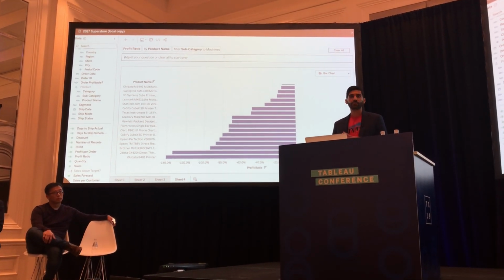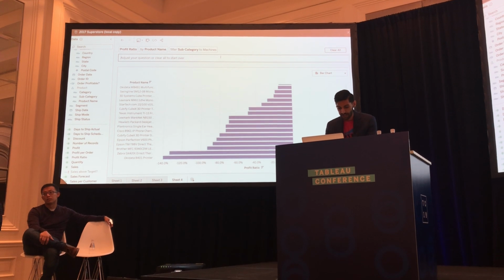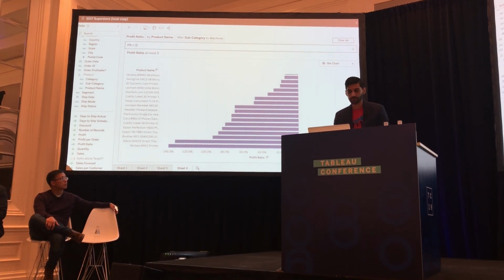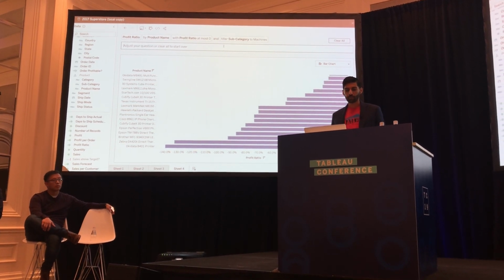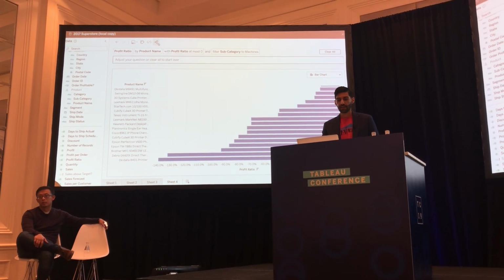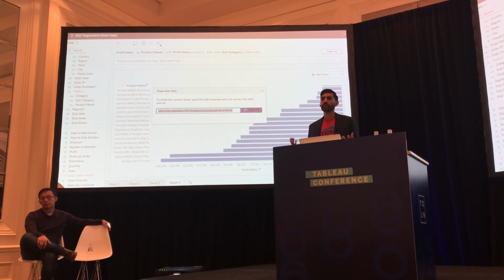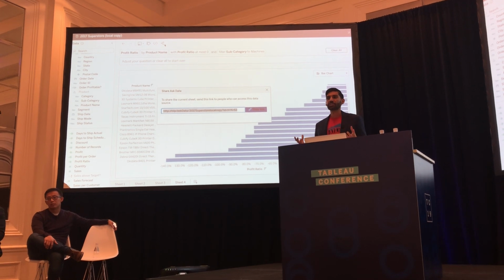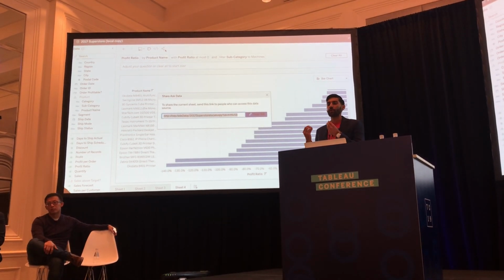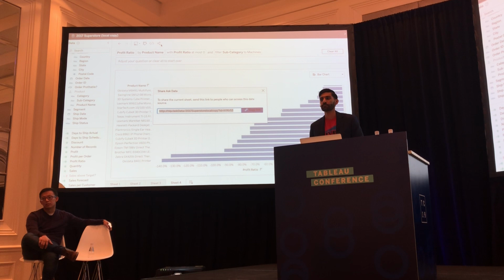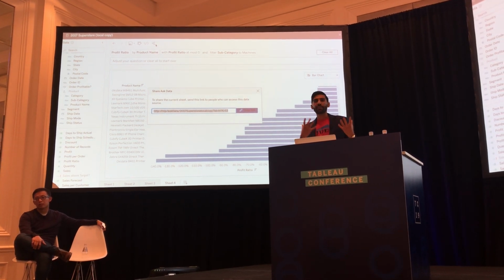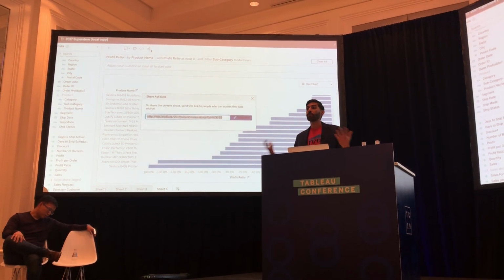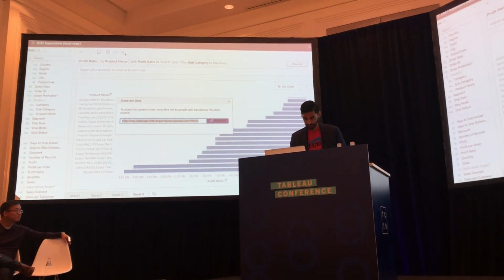And if I want to filter that down to just the unprofitable ones, I can just do that by asking profit ratio less than 0, and filter that down to my unprofitable machines, and use this share link option to send that out to my sales rep or my finance team to take a closer look. And that sharing happens without creating or saving any content on the site or server. These are ephemeral copies of that Ask Data session that you can use to share your ad hoc analysis, and people will pick up right where you left off.